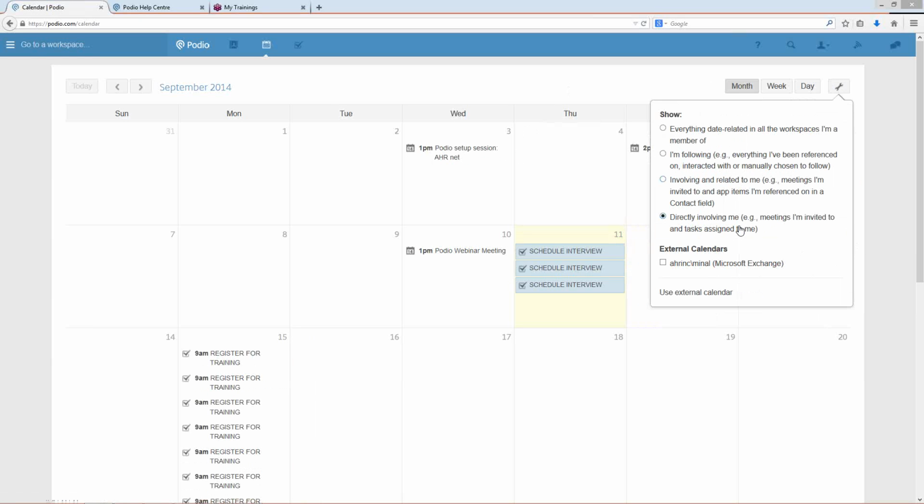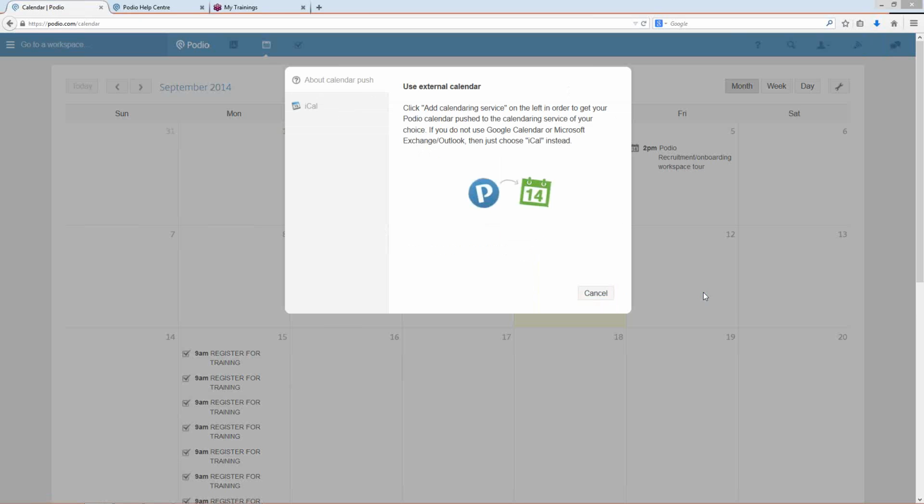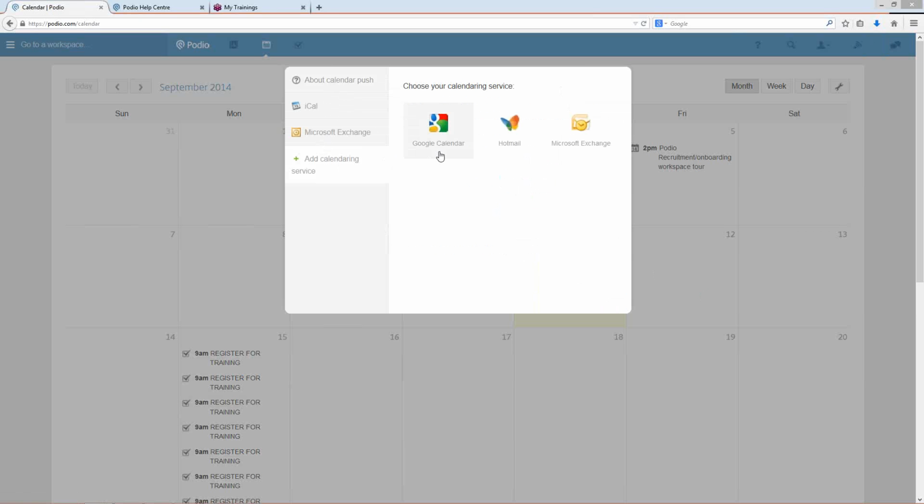Additionally, you'll see what external calendars are connected here by seeing what account is right under the external calendar, under this picture here, or this wrench right here. And if you still want to connect yourself to another calendar, you still have that option. You would just click on that. And then, this just reads, how to add the calendars. You have iCal, you have Microsoft Exchange, which we're already connected to. And then there's Add Calendaring Service. And you have options to connect your Google Calendar if you'd like, Hotmail Calendar, and then again, Microsoft Exchange.